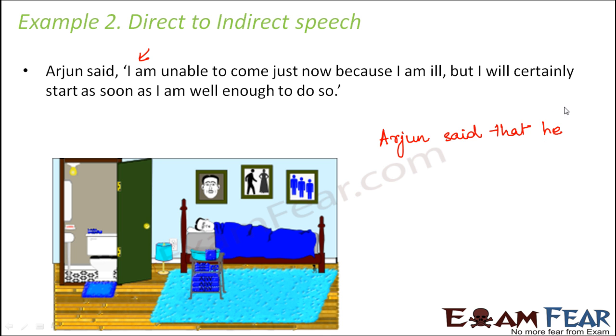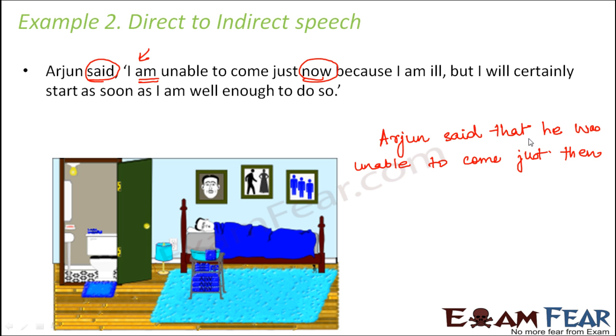Said that he, am will also change to was because the reporting verb is in the past tense. So he was unable to come just now. Now will also change to then because now shows nearness in time, and here the reporting verb is in the past tense, so the entire direct speech is changing to past. So now will change to then.